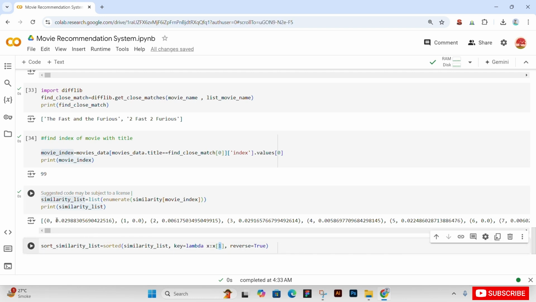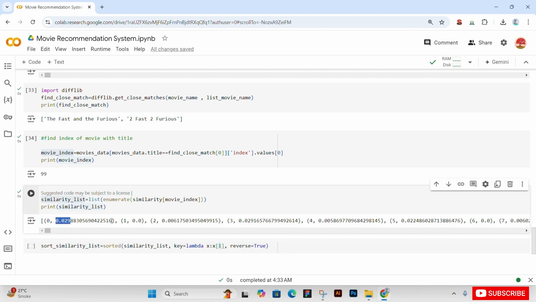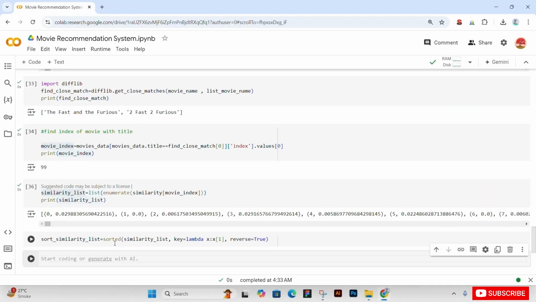Basically it will change our second variable, as 0.02 is at the second, 1 index. If it were lambda x0, it would change the index value. But now we are changing the similarity value.